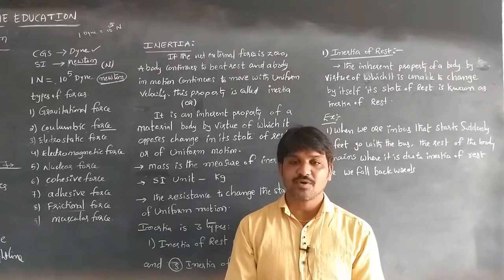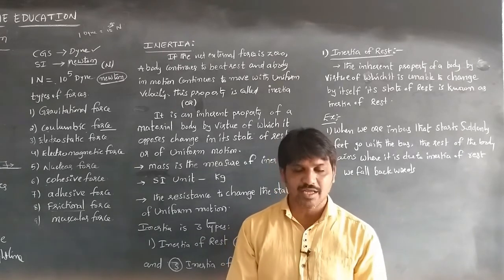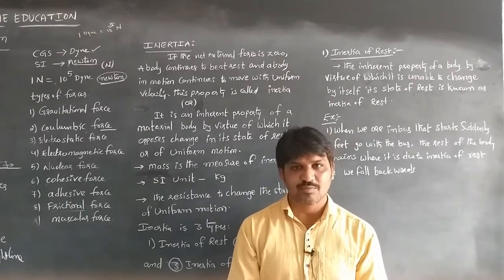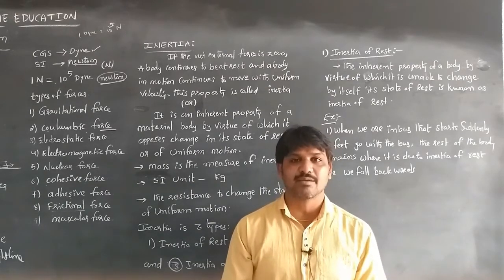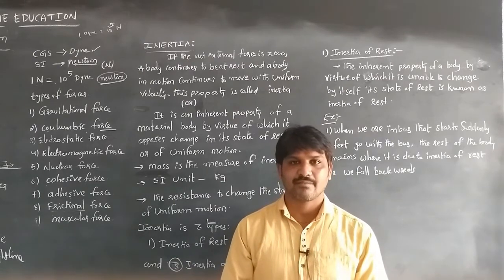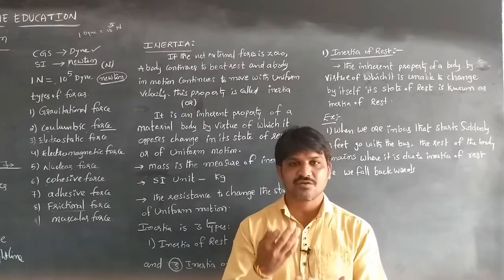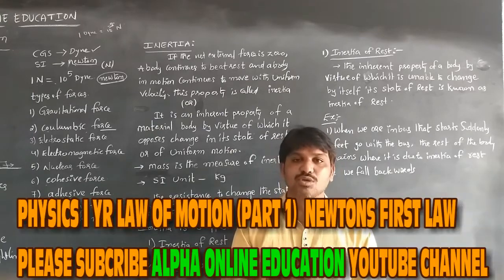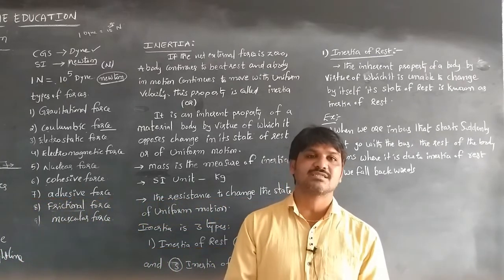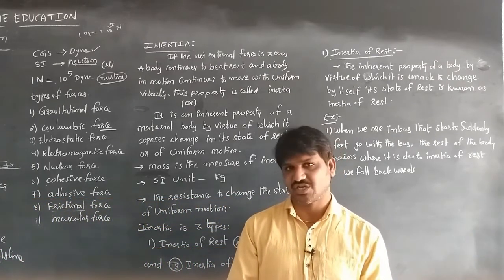It is the inherent property of a body which is unable to change its state by itself, either a state of rest or of uniform motion along a straight line. That is called inertia.